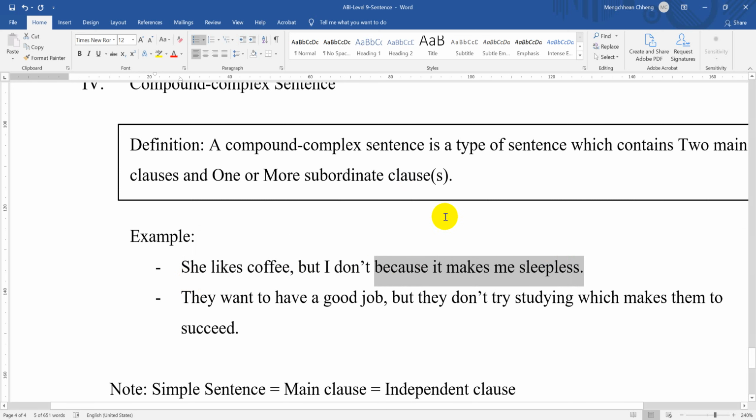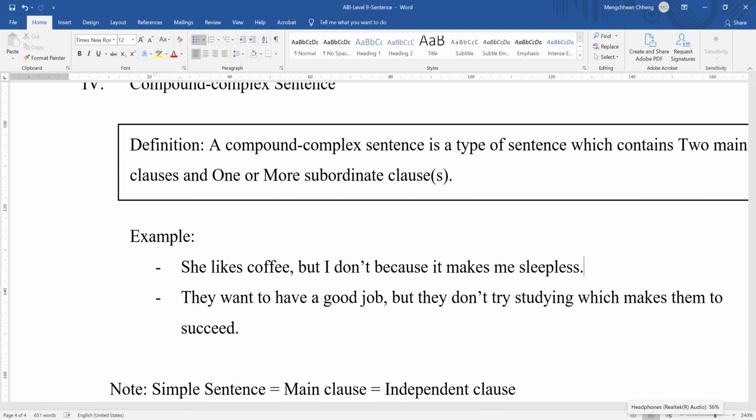So this sentence contains two main clauses here: she likes coffee, but I don't. And then the writer adds because it makes me sleepless. So the writer adds a subordinate clause to the sentence. So here, when you see two main clauses and one or more subordinate clauses, it is a compound complex sentence, everyone. Even when you do writing, please think about the type of sentence.